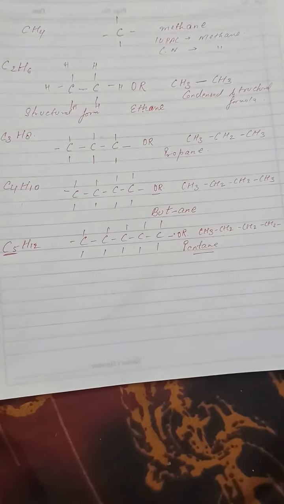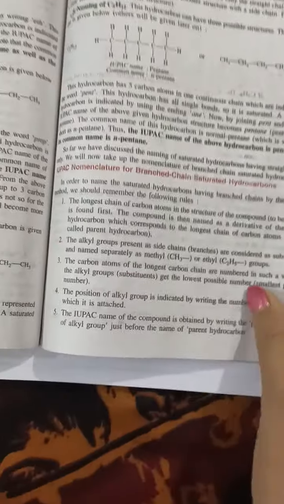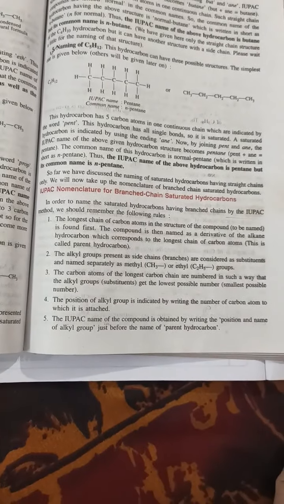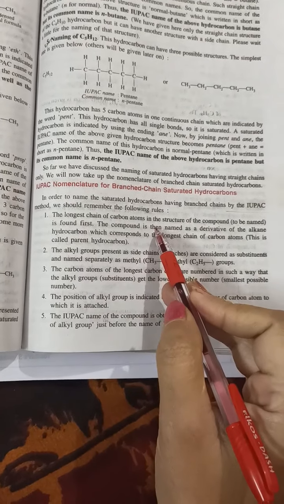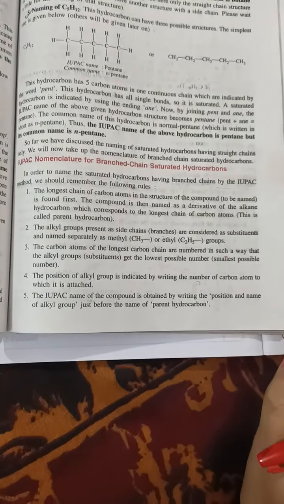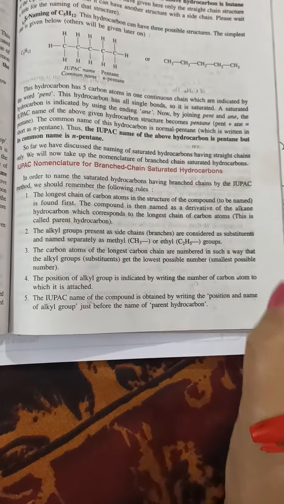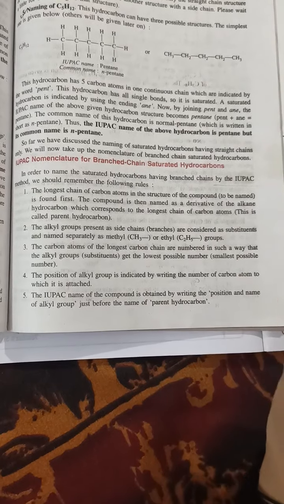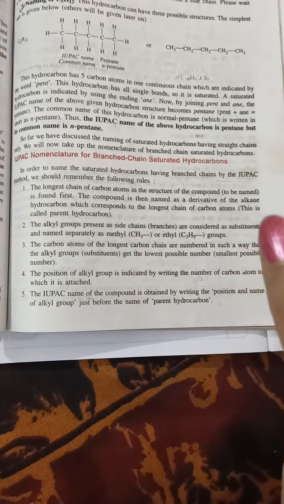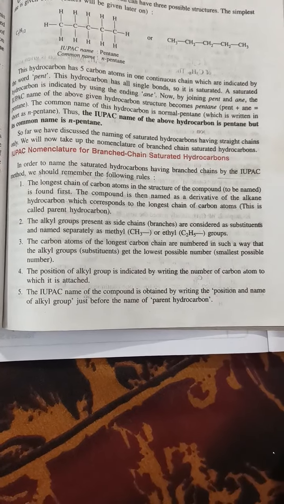Then IUPAC nomenclature. In this, what do they say? They say the longest chain of carbon in the structure of the compound is found first. Means first of all we form the long chain. The longest chain is said to be the parent hydrocarbon.